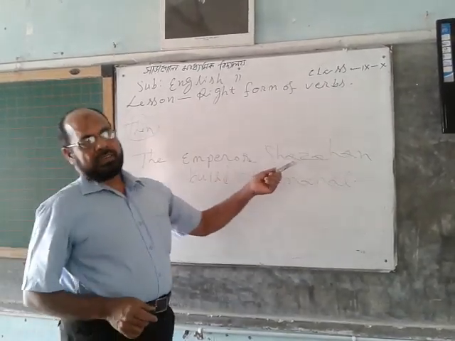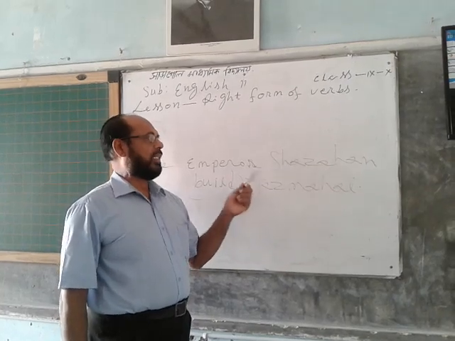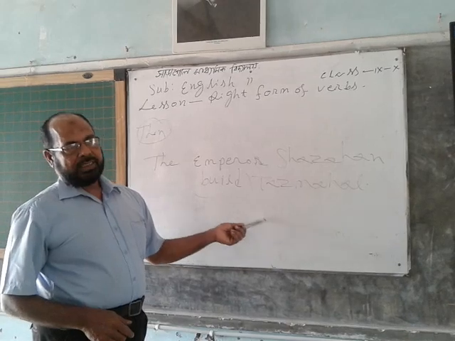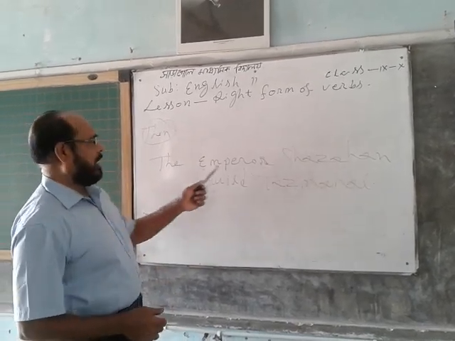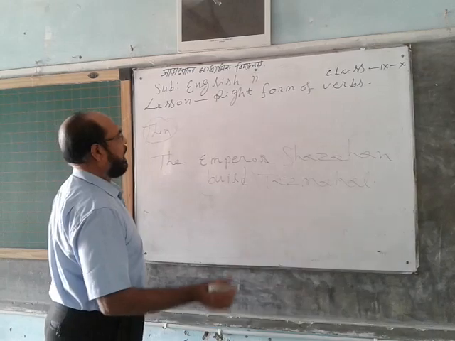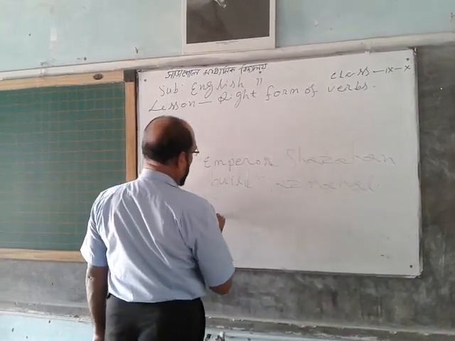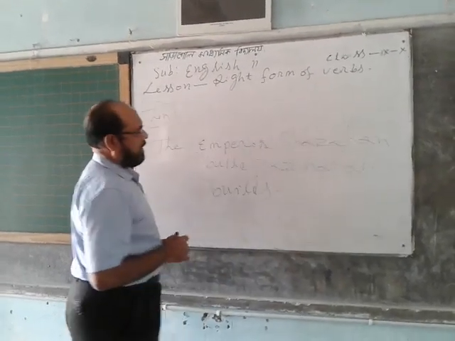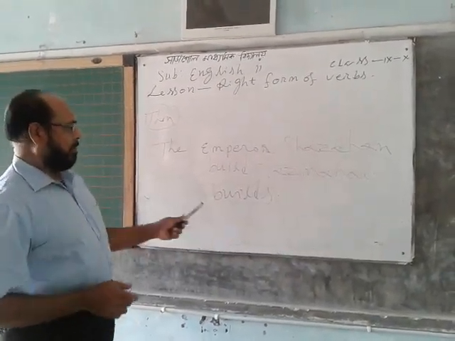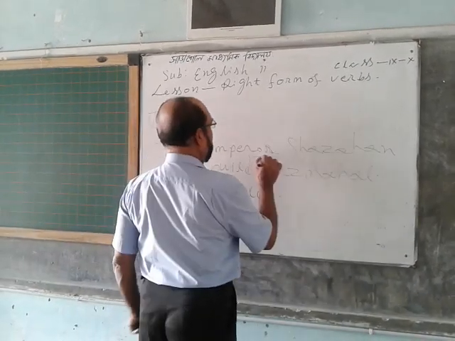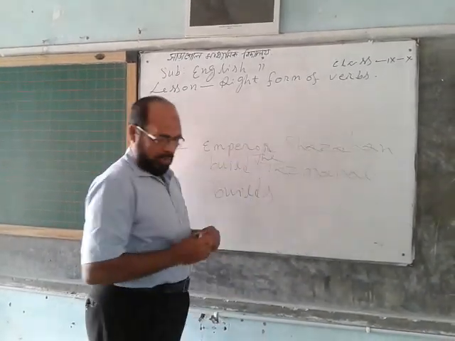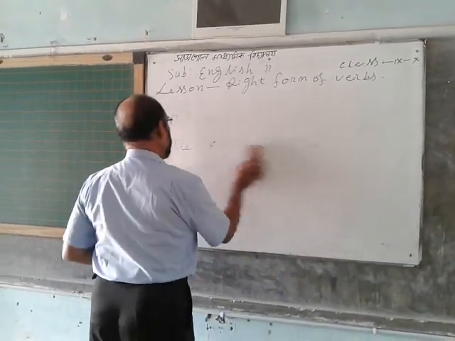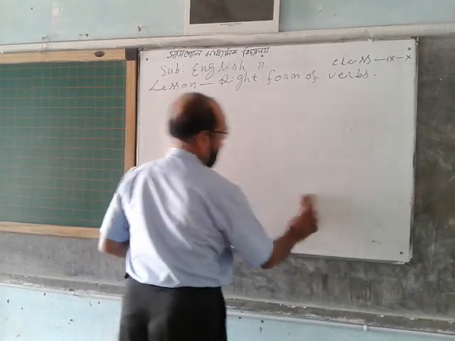The subject is third person singular number and this is a historical event. You write it in simple present tense, using only s with build. The correct sentence: the Emperor Shah Jahan builds the Taj Mahal.